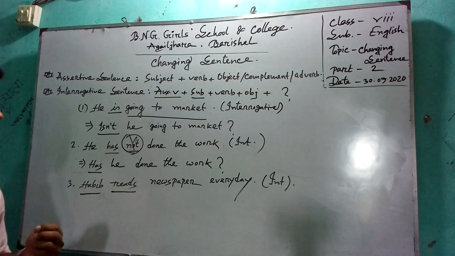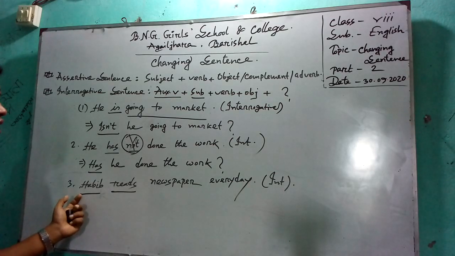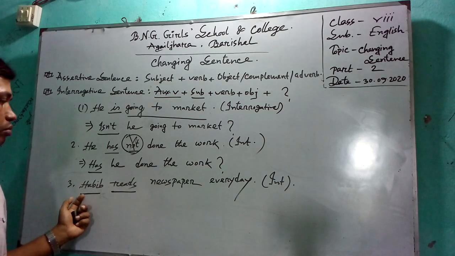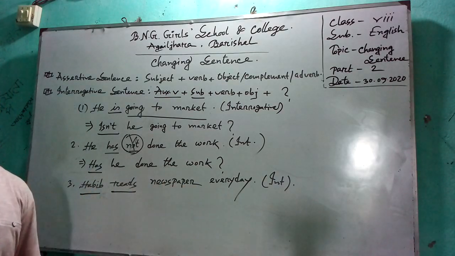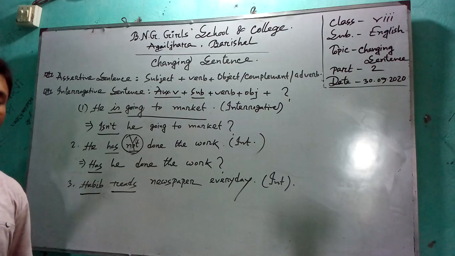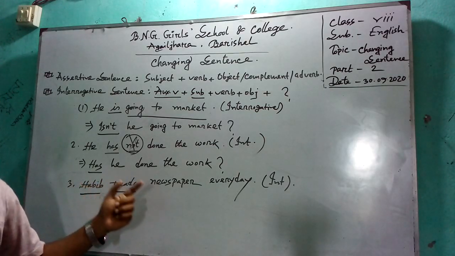I again repeat it. When you do not find any auxiliary verb in the sentence, you have to take the substitute auxiliary verb according to subject, verb, and tense.